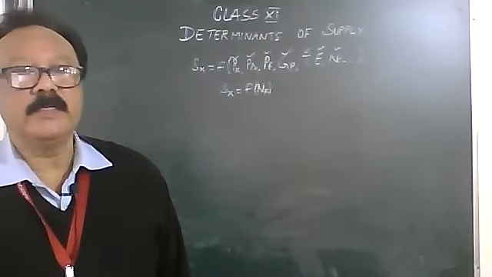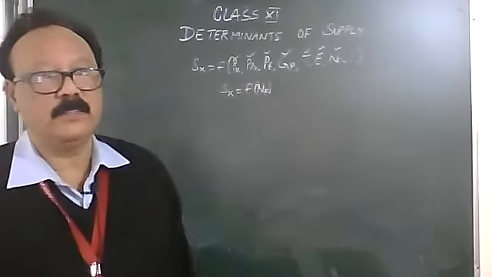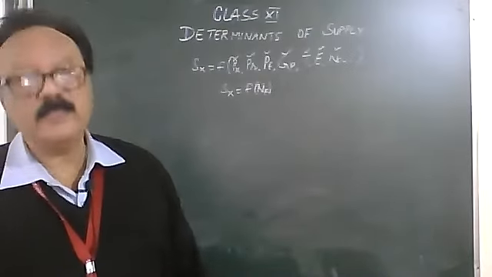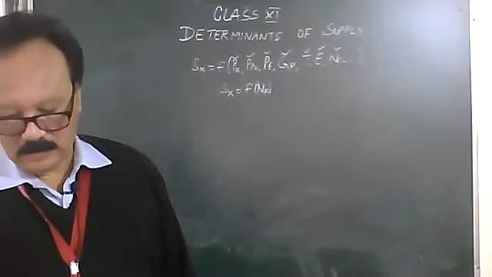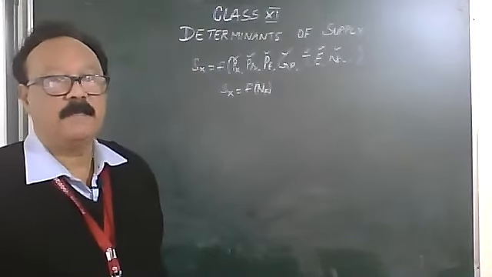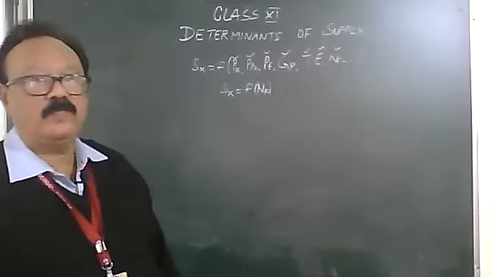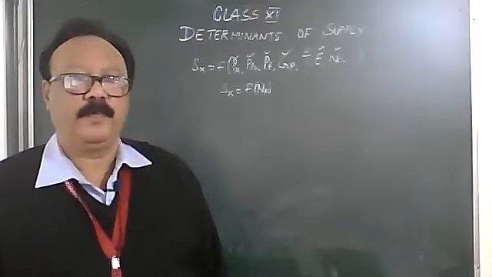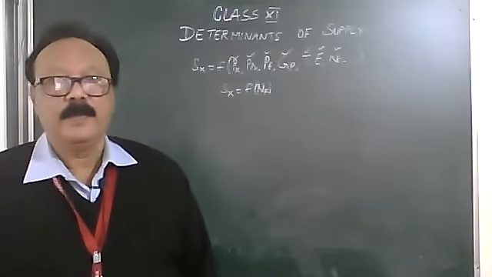Very obvious, isn't it? Number of firms increase, supply will increase. Supply shifts to the right. If the number of firms decrease, then there will be a decrease in the market supply. Then we have the dots, which means there could be other factors also. Can you give me any other factor?